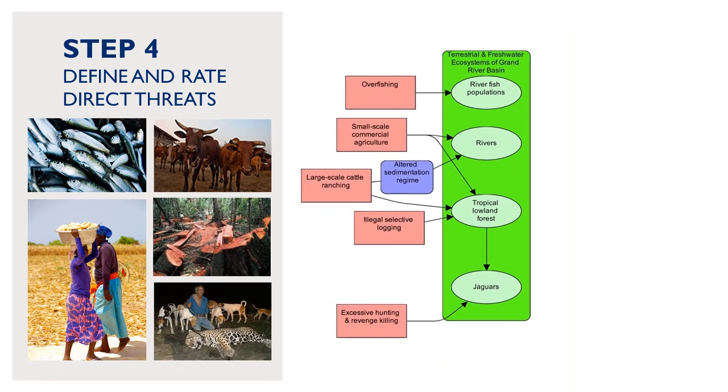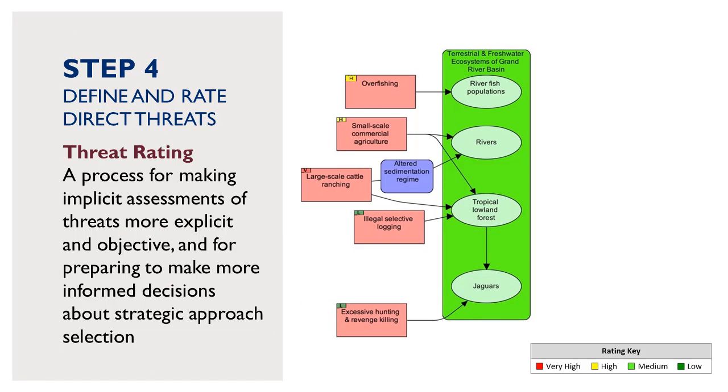Once you have linked your direct threats up to your biodiversity focal interests, you need to get a sense of how big a threat they pose to the biodiversity within your scope. The reason for this is that resources are typically limited, and you are unlikely to be able to address all threats. By rating threats, you can identify those that might require more immediate attention and resources. This step directly responds to USAID's Biodiversity Code requirement that activities must be identified based on an analysis of drivers and threats to biodiversity. There are many ways to rate threats.